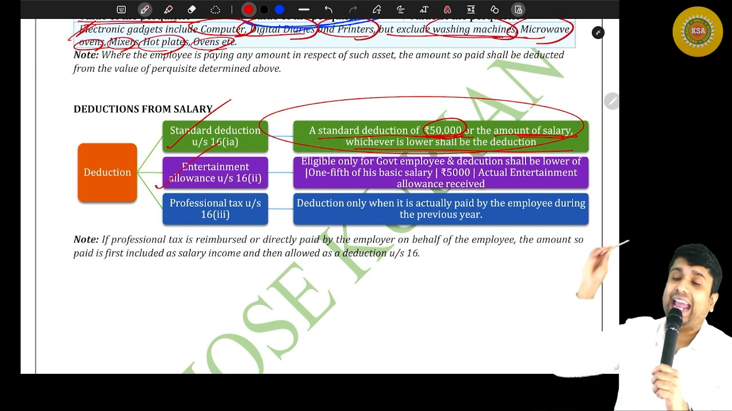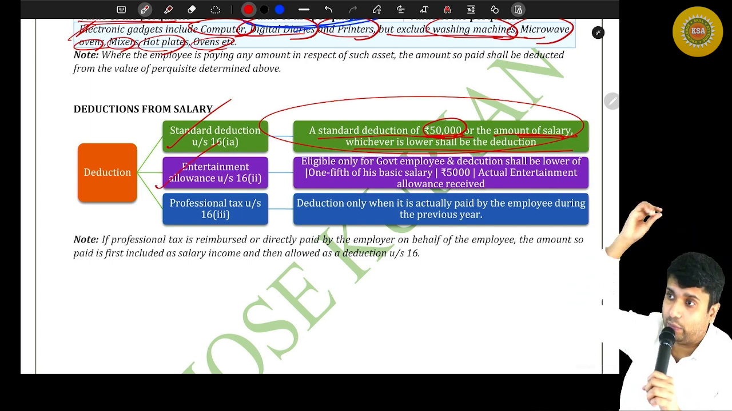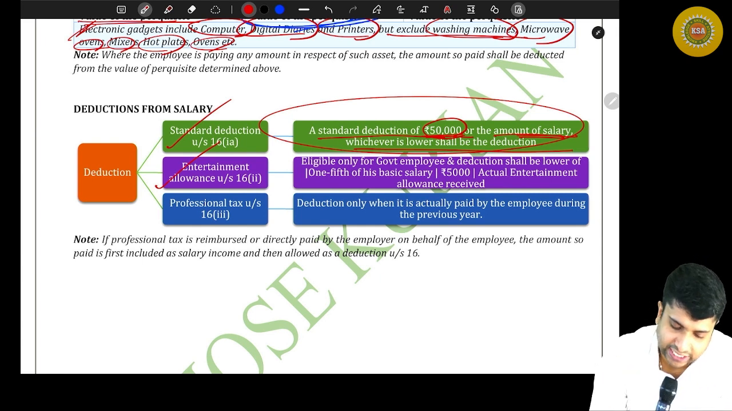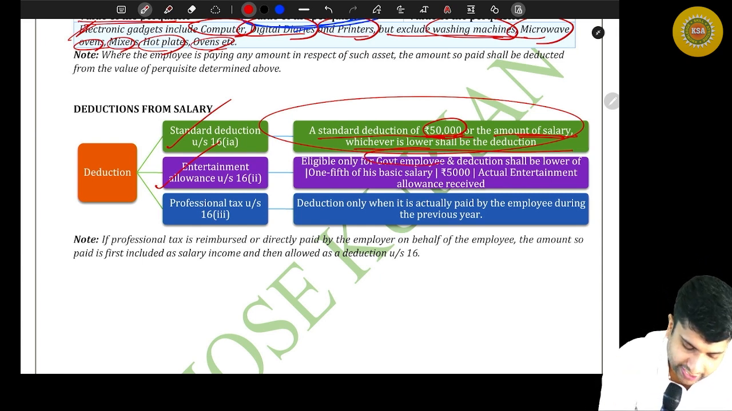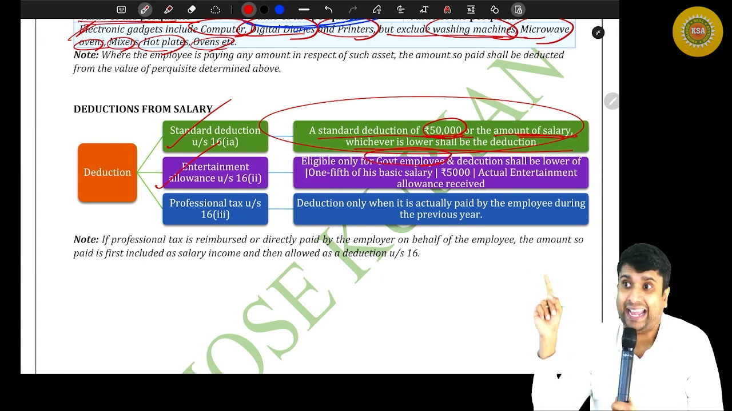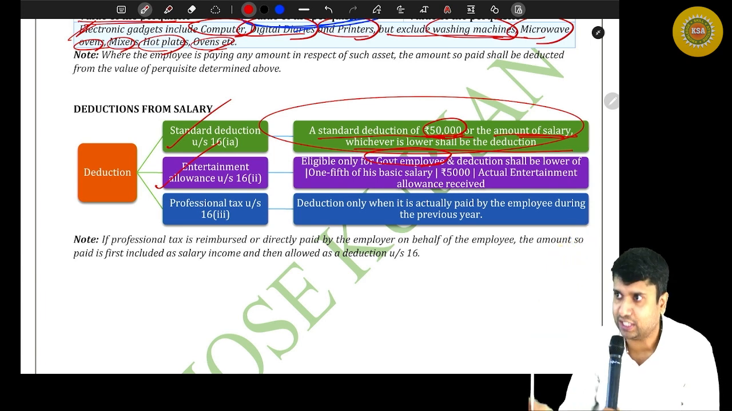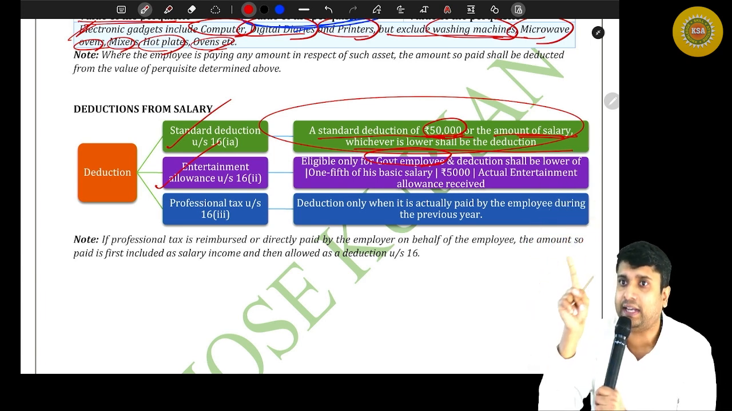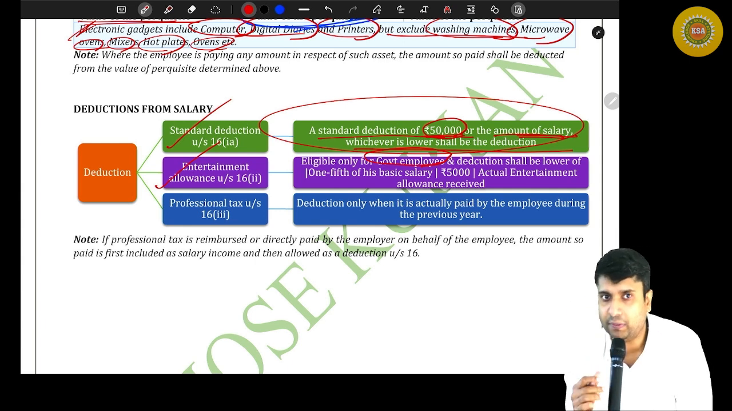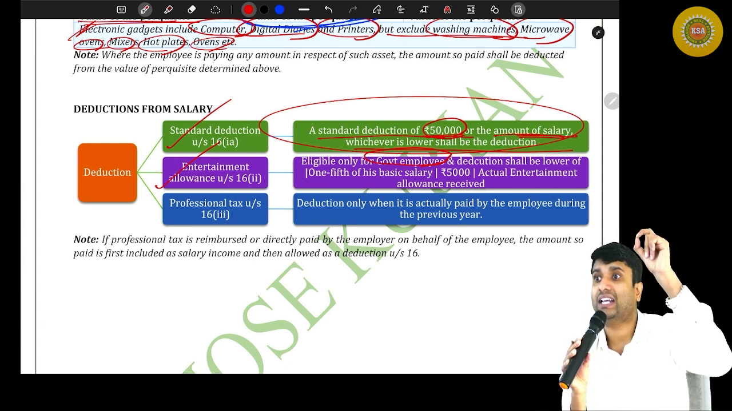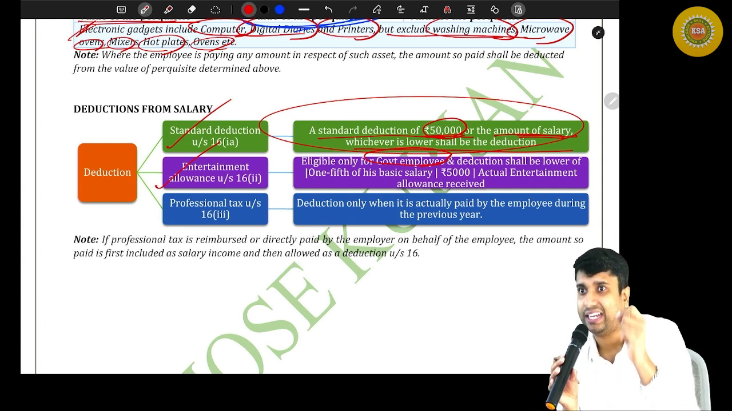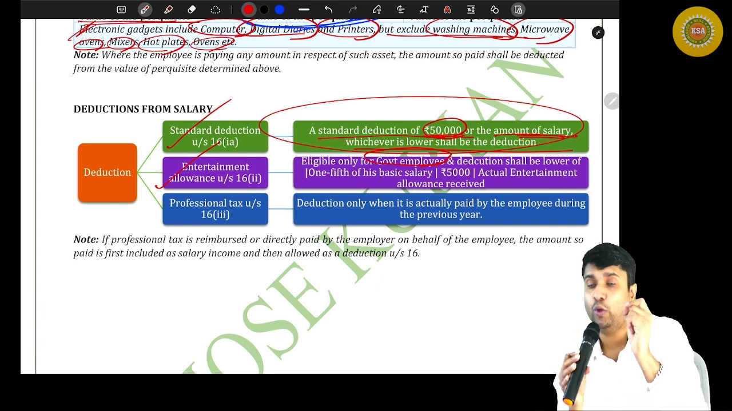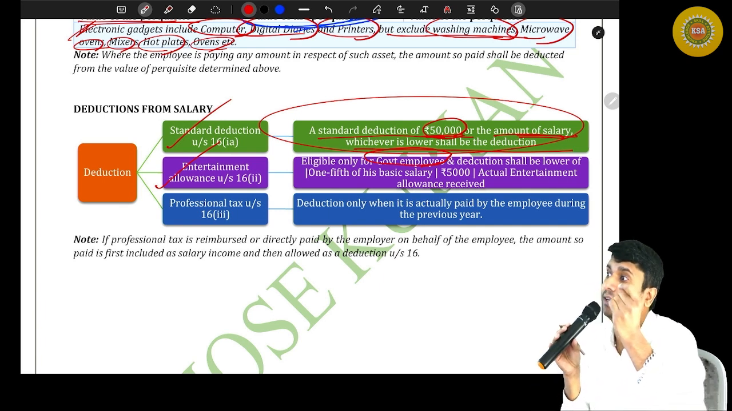Deduction for entertainment allowance. If you are a government employee and you are getting entertainment allowance, you can claim a deduction for that entertainment allowance that you got. Are you with me? If you are a government employee and you are getting an entertainment allowance, you can claim a deduction for the entertainment allowance that you got.